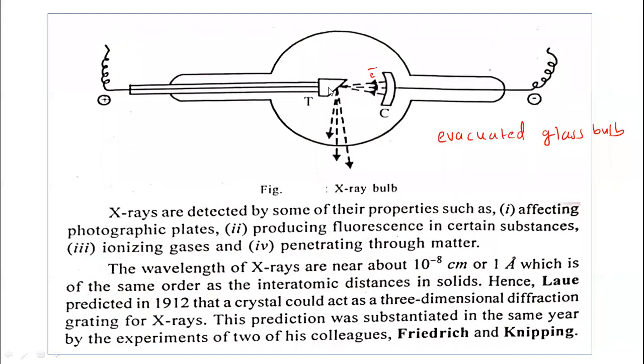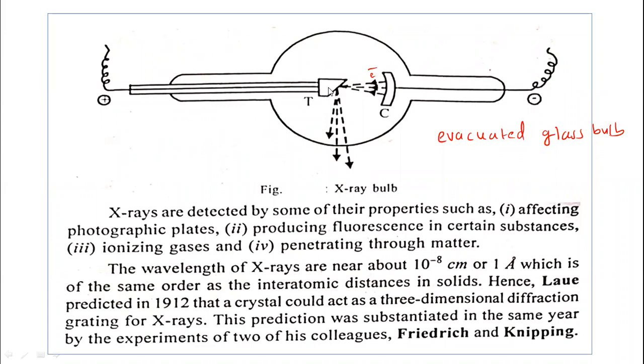Electrons are ejected from the cathode C, which is made up of aluminum, and strike the target. In the presence of the electric field they are accelerated, and that's why the kinetic energy of those electrons increases, and they strike the target.